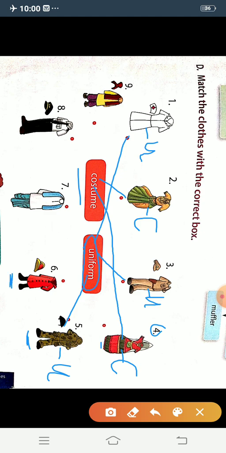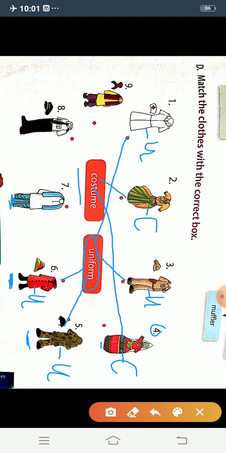Now see, what is this dress? This is the dress of a firefighter. See, a firefighter is wearing this type of special dress. So it is uniform. What do we call it? Uniform. We will match it here. Now see, what is this?